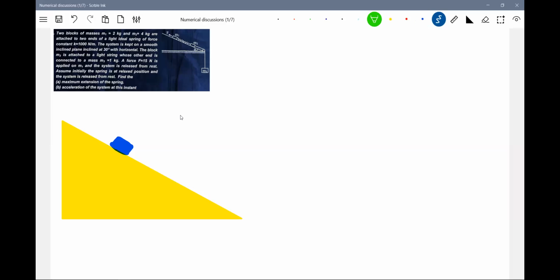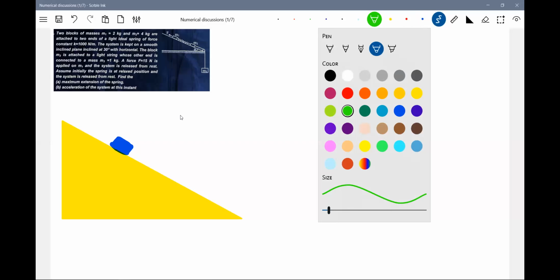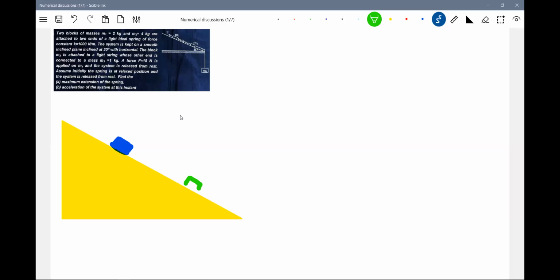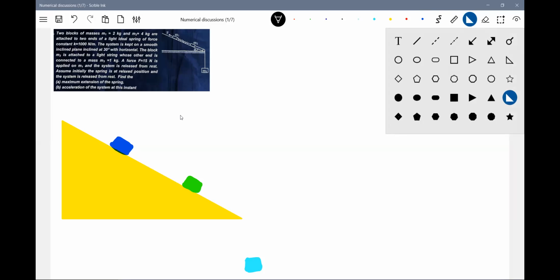There's one block. There's the other block, and they are connected by a string. We'll go like this.